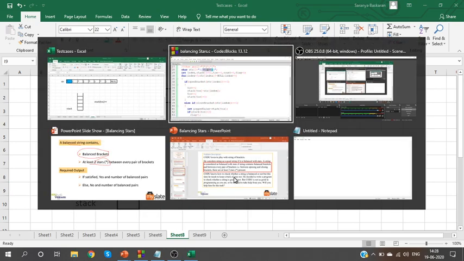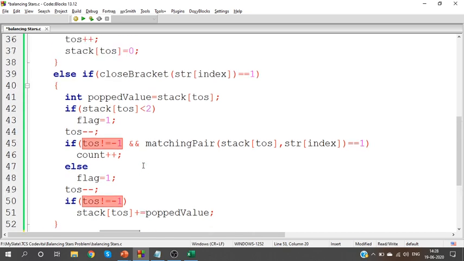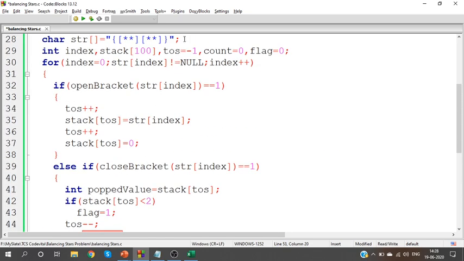So when you see a star, before you increase the count, check whether stack is not equal to minus 1. Because if stack is minus 1, it is empty. So check whether it is not empty, then you add the value. Clear?